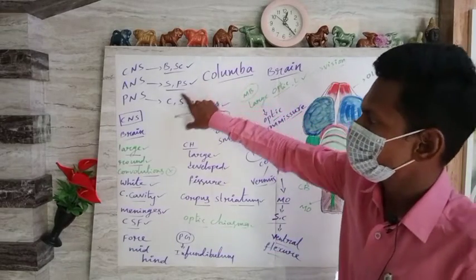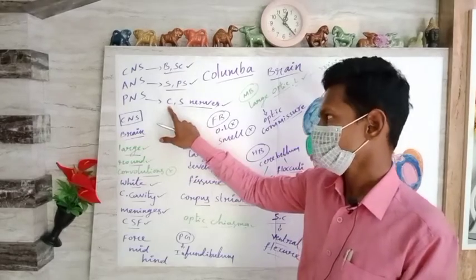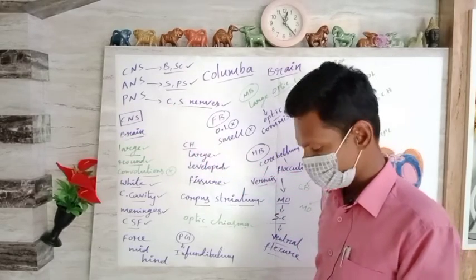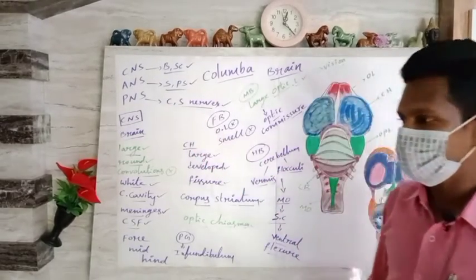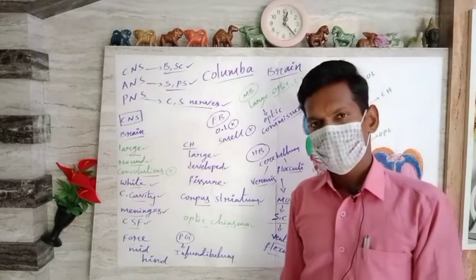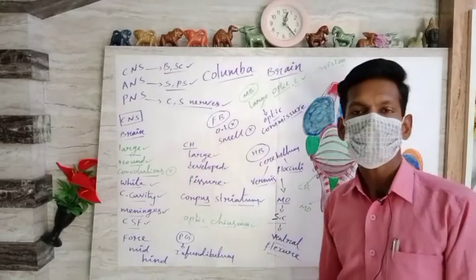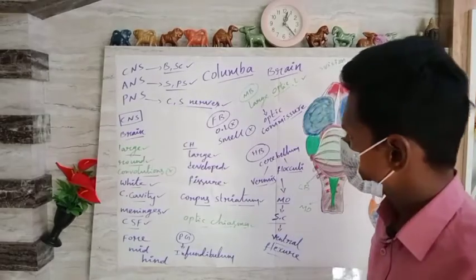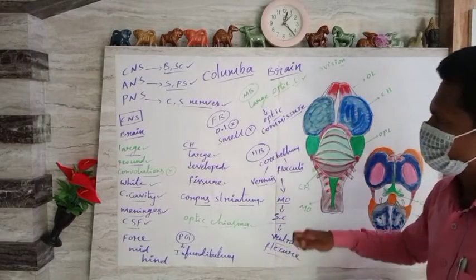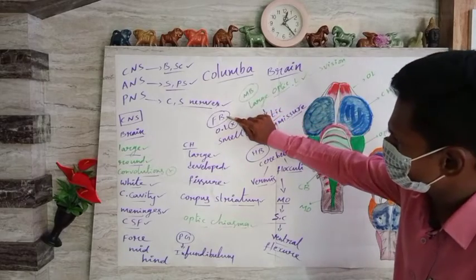Then PNS, in the sense, cranial and spinal nerves. So cranial and spinal nerves are involuntary. They both participate in the involuntary functions of the pigeon body. Then coming to the next one, this one we have already completed just now.